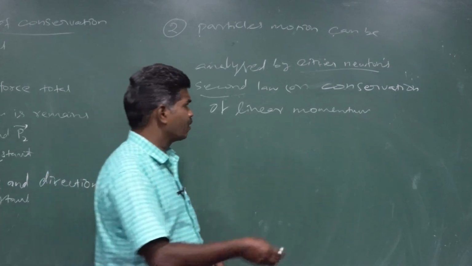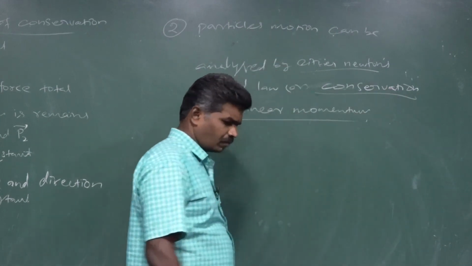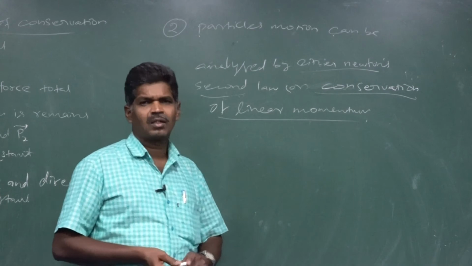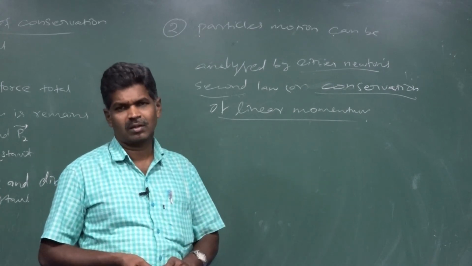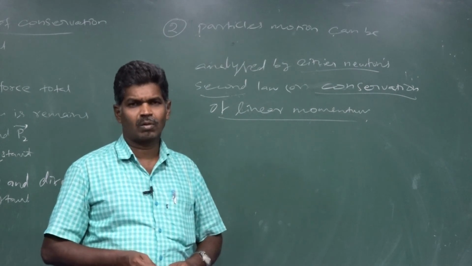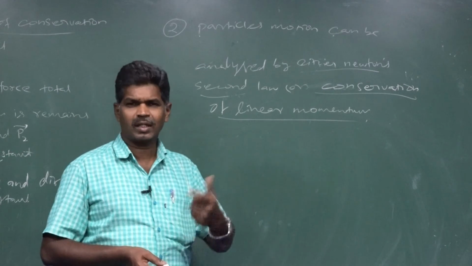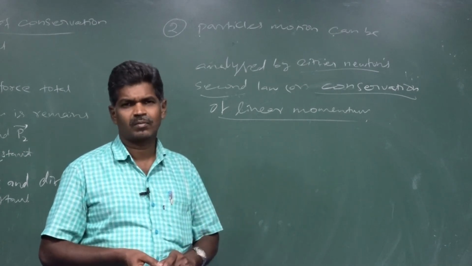So, based on conservation of linear momentum, we can easily explain their motions. We can take many examples for this.